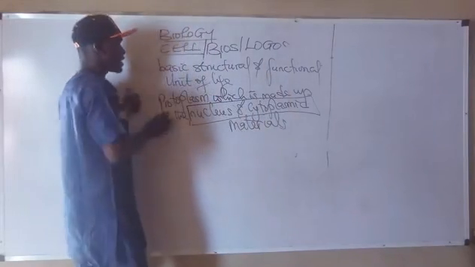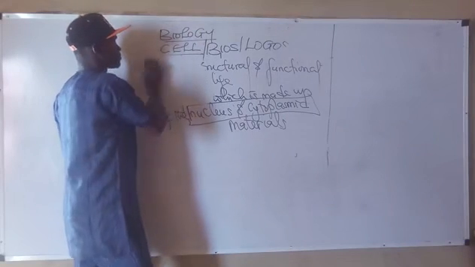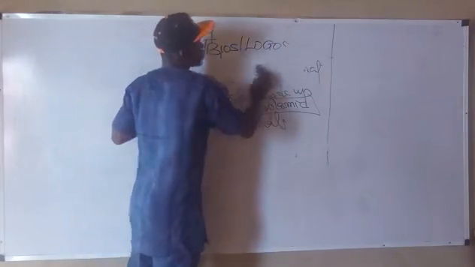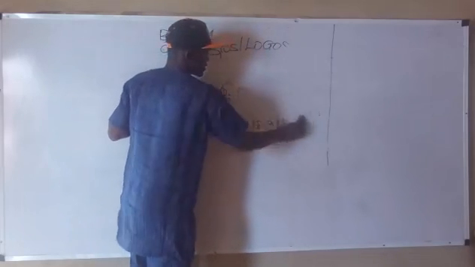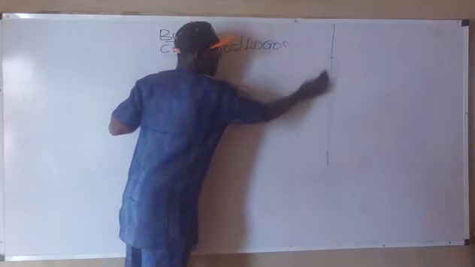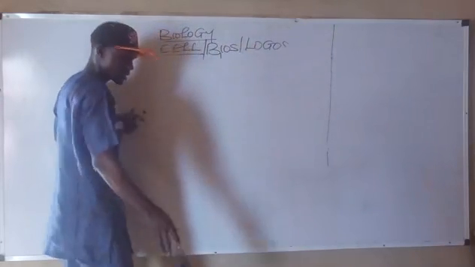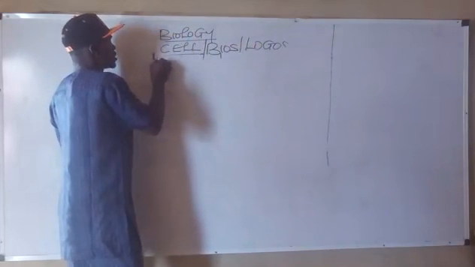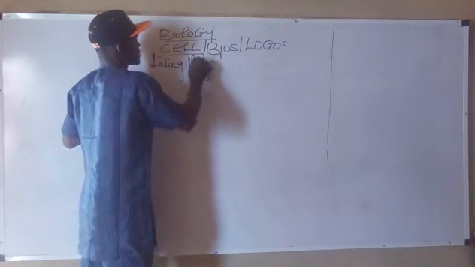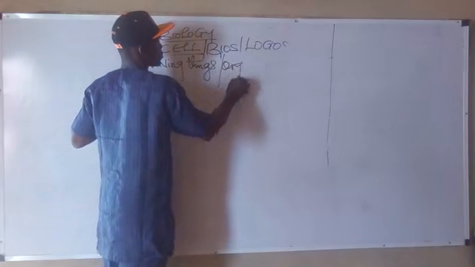Now, before I take the history of the cell, it is also good we understand the origin of the cell, or the origin of living things, okay?